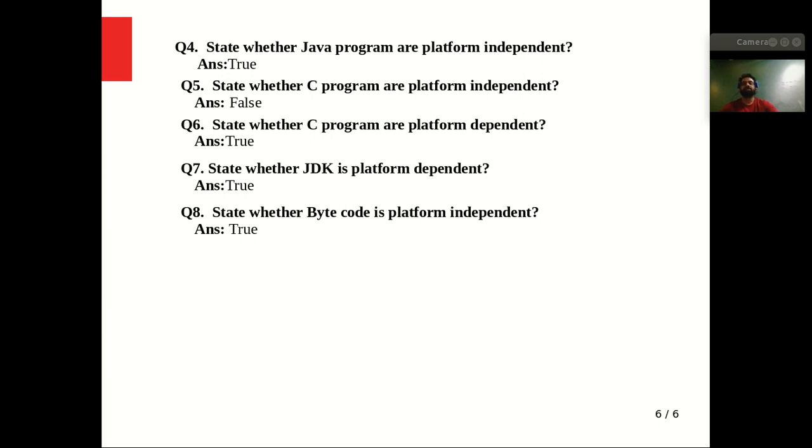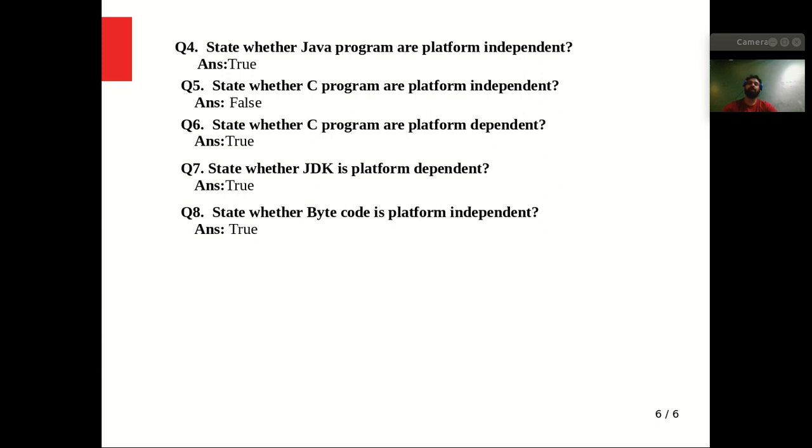Now let's see the next question. State whether JDK is platform dependent. Yes, it will be true, because JDK is platform dependent. For Windows OS there will be a different JDK, for Mac OS there will be a different JDK, and for Linux also it will be a different JDK. So JDK is platform dependent, from OS to OS.